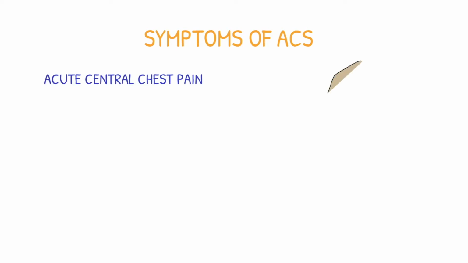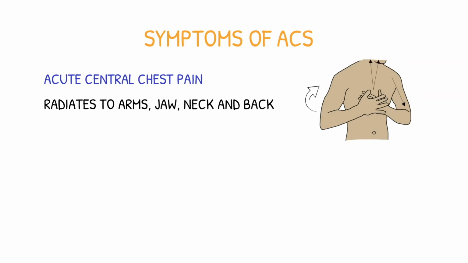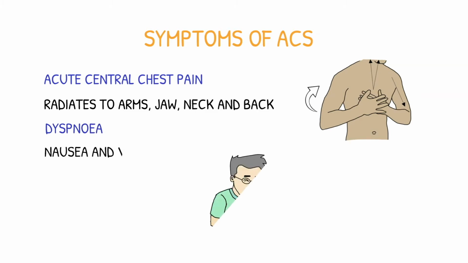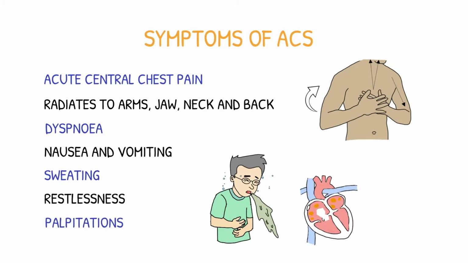The most common and important symptoms for acute coronary syndrome are acute central chest pain lasting more than 15 minutes, pain that radiates to the arms, jaw, neck, or back, dyspnea or shortness of breath, nausea and vomiting, sweating, restlessness, palpitations, and silent acute coronary syndrome can occur in those with diabetes or the elderly where there is no chest pain.